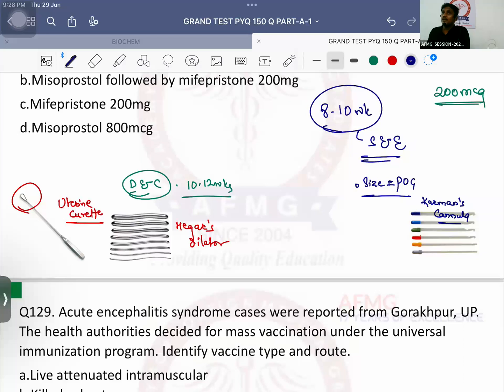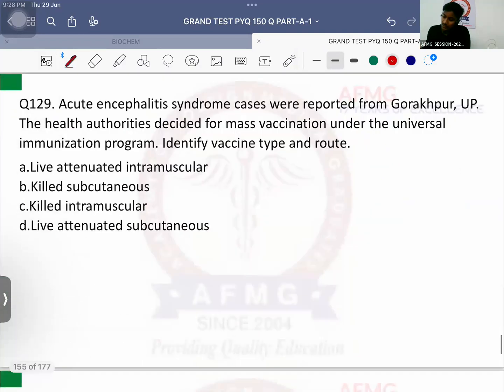0 to 20 weeks, 1 doctor opinion. 20 to 24 weeks, 2 doctor opinion. That is important.